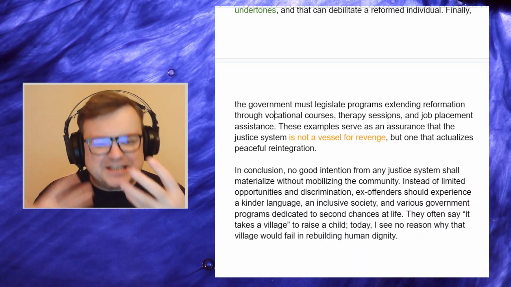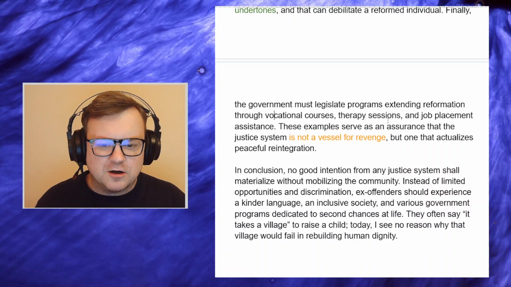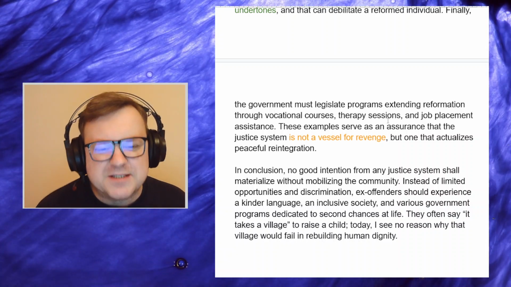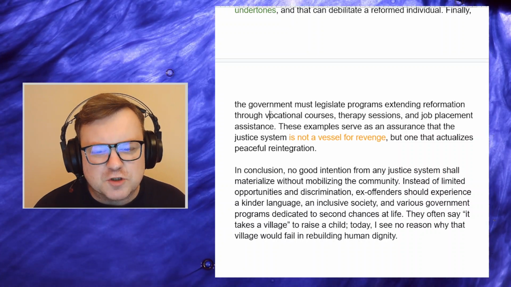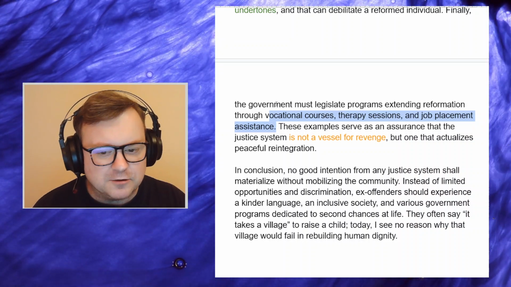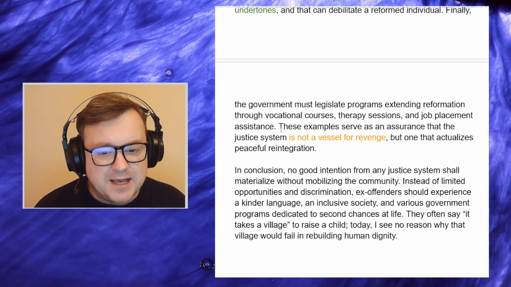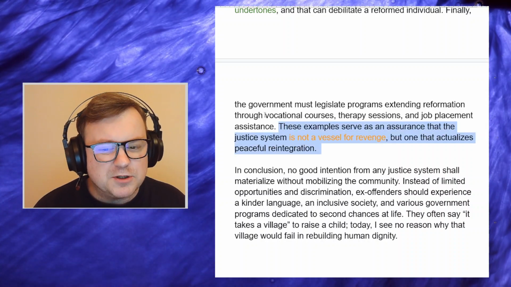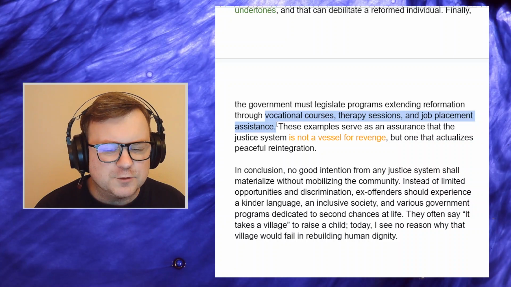Yeah, and that then explains why the vocational courses are useful and why the therapy sessions are useful. At the moment, you've just put them there and assumed that the target reader will work out for themselves why they're useful. You've said that they're useful here, but you haven't really explained why they're useful.